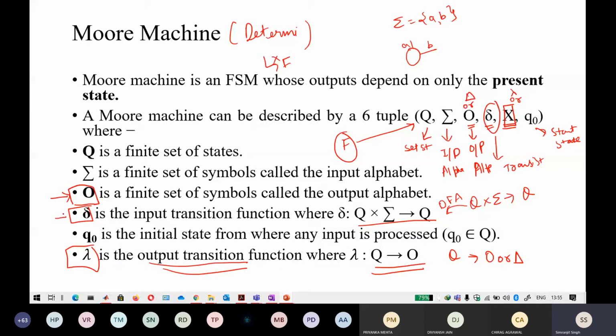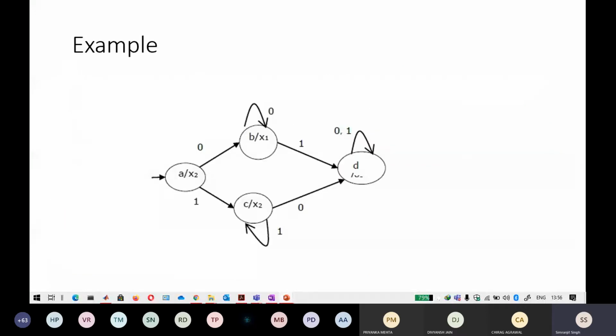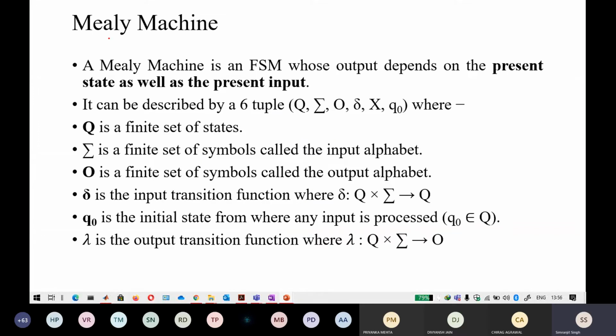If you do not understand it, don't worry about it. I will come back to it. Again, I just scribble through the definition. I will cover this with an example, so that it will be more understandable to you. So this is an example. I will again come back to it. But this is a Mealy machine.